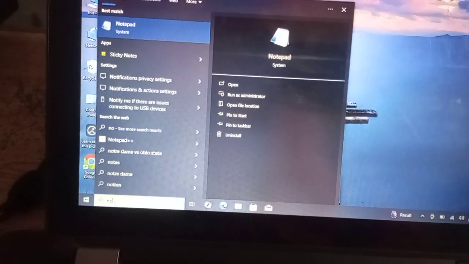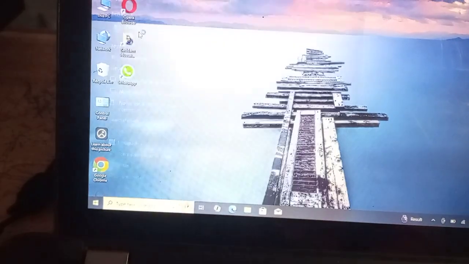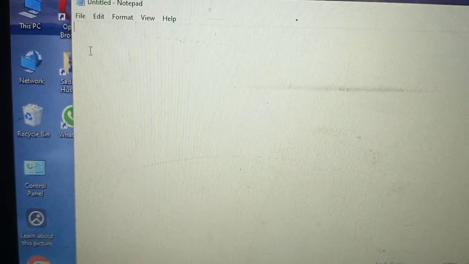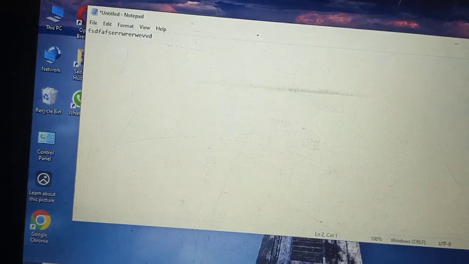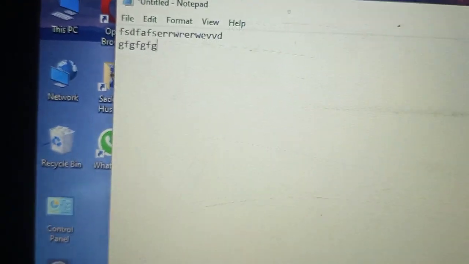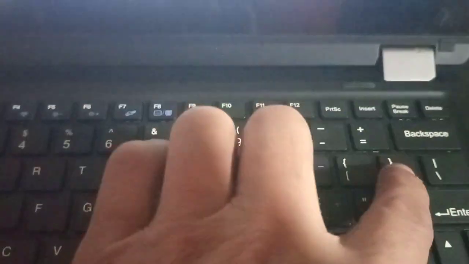I will go to Notepad. Okay, now let's check. Let's type anything. Okay, you can see now when you press the backspace it won't work.